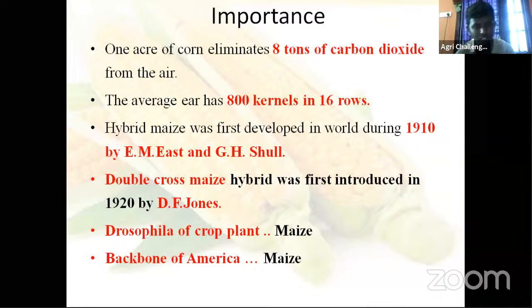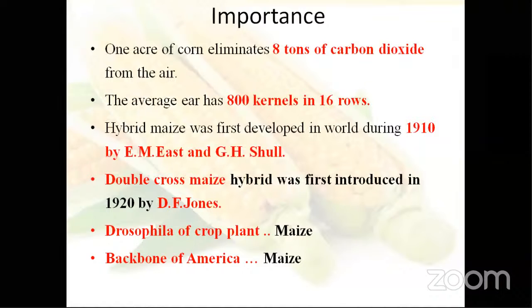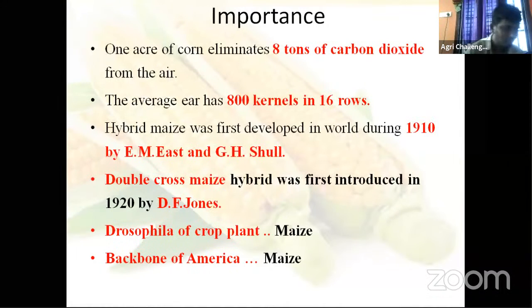In case of insects, the Drosophila. But in case of crop plants, your maize plant is also very much suitable for genetical experiments. That's why we call maize plant the Drosophila of crop plants. There is another plant also called Drosophila plant. Which one is that? Prosopis juliflora, something like that. Just check it.